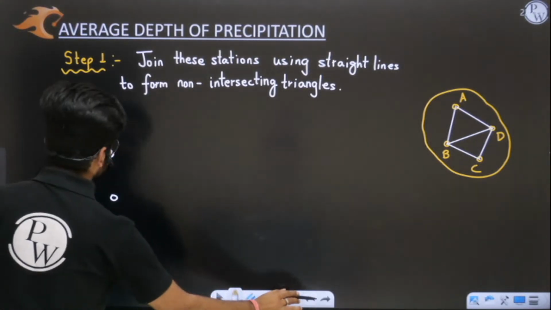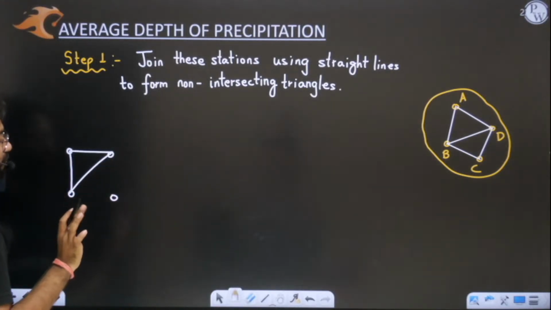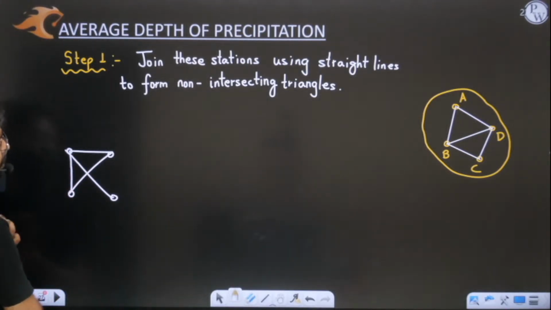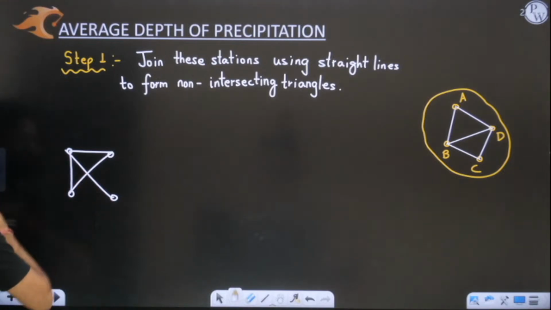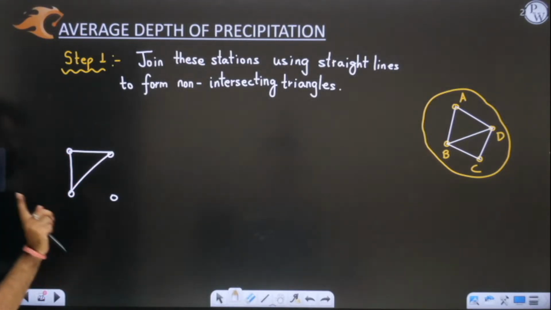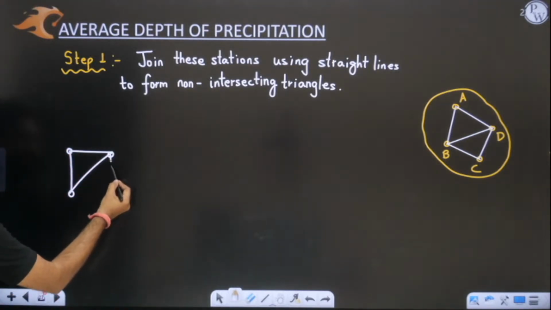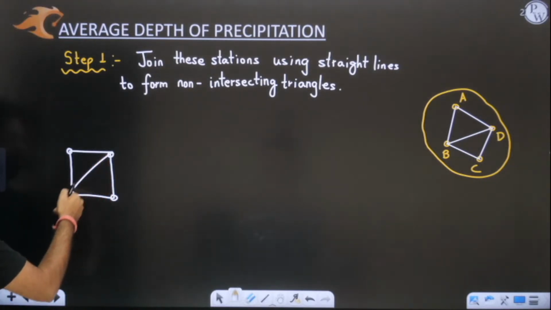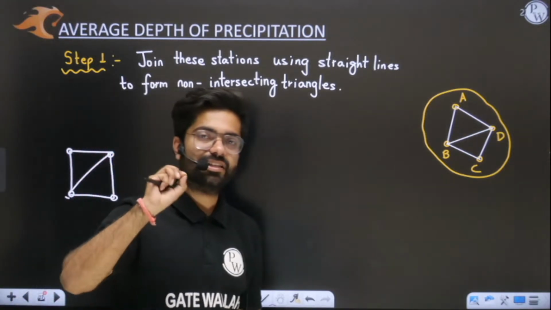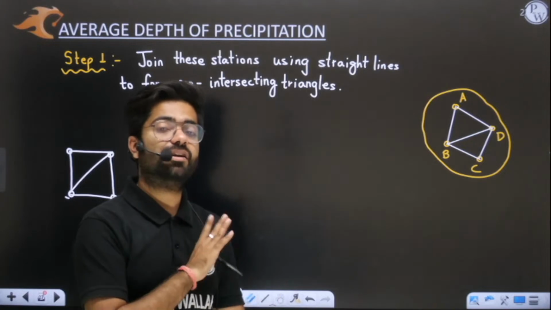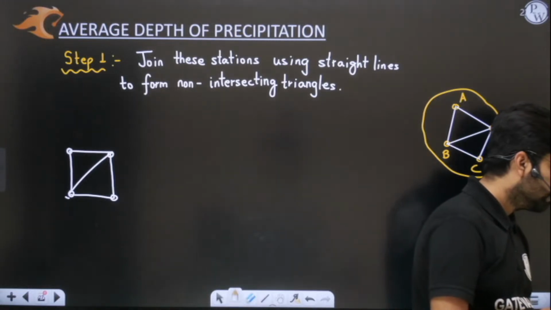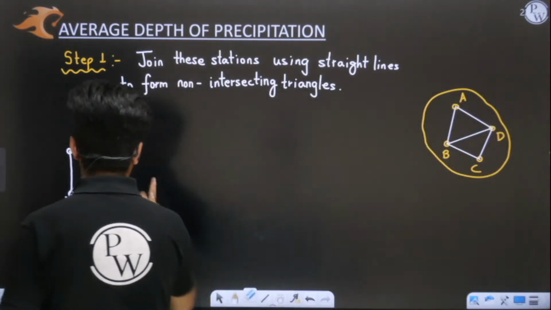But listen here. The first triangle you have formed. The second triangle cannot be formed by joining these 2 stations. Why can't you join these 2 stations? Because it will intersect with the side of another triangle. This should never happen. If you are forming another triangle, no side should cut the first triangle's side. No edge of the second triangle should cut an edge of the first triangle. It should never intersect. Okay, it is clear. That is great.